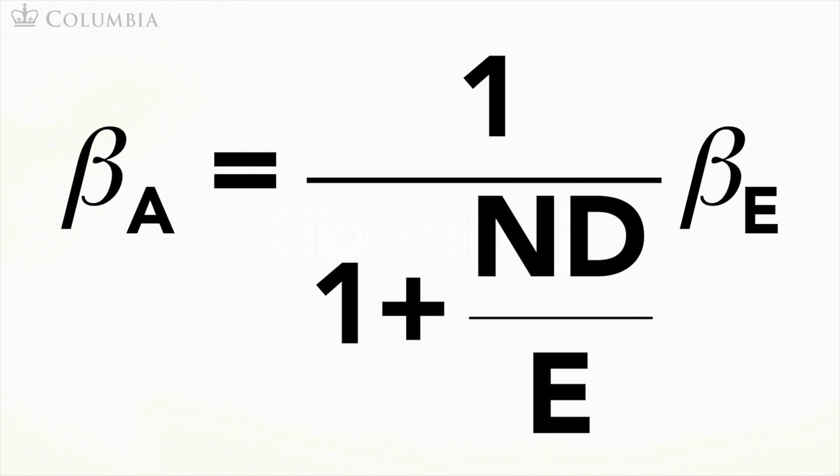Let's start with Costco. Here is the equation to unlever the equity beta. We need Costco's equity beta, its net debt, and its market capitalization. First, let's compute its net debt. I gave you the balance sheet of Costco as of May 7, 2017. This was the latest available at the time I did these calculations.